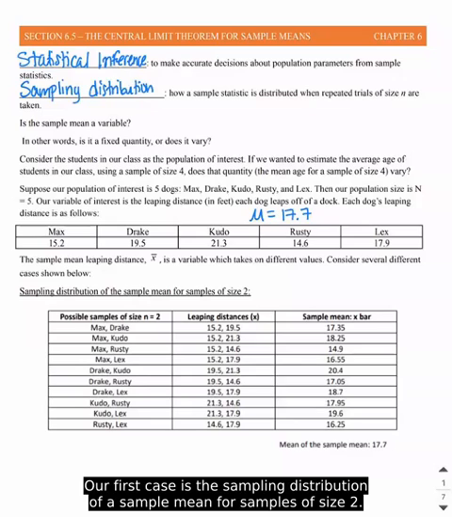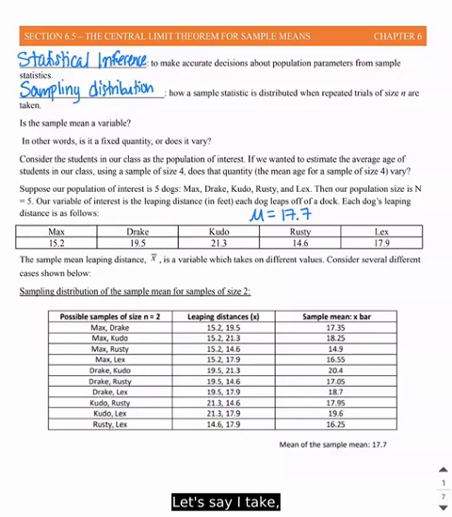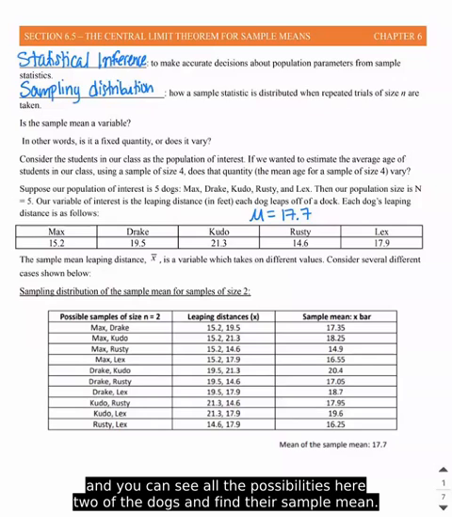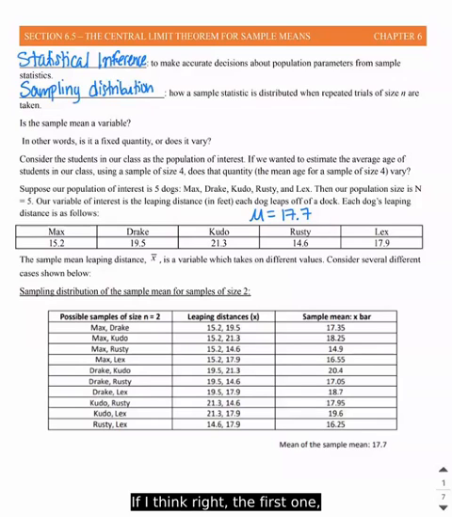Our first case is the sampling distribution of the sample mean for samples of size 2. So let's say I take two of the dogs, and you can see all the possibilities here, and find their sample mean. For the first one, Max and Drake, 15.2 and 19.5, I add those and divide by 2, and I get a sample mean of 17.35. If I do this for all of these, you'll notice that they do vary. Some of them are higher, some are lower than our 17.7.